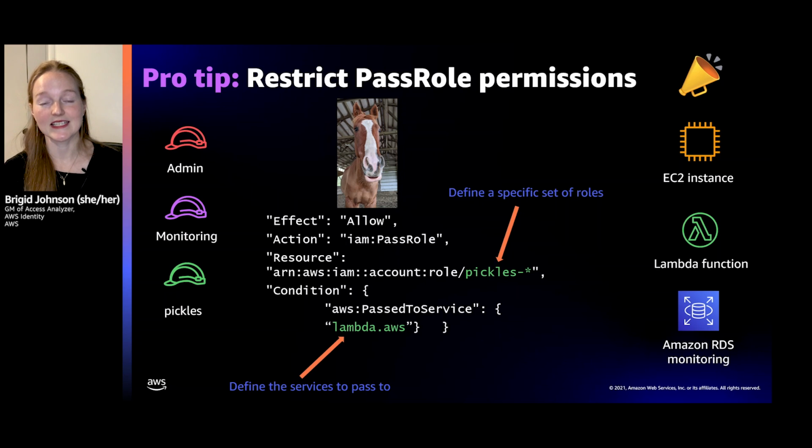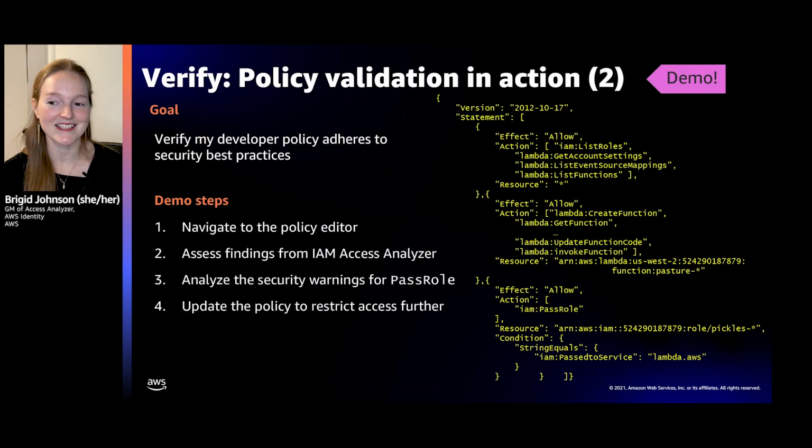I have a policy that has pretty broad pass role permissions. I'm going to put that in the policy editor in the IAM console, look at what the policy validation says, and restrict access. So let's go over to our demo and see it in action.